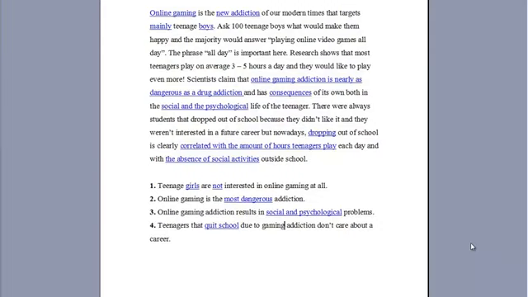There were always students that dropped out of school because they didn't like it and they weren't interested in a future career, but nowadays, dropping out of school is clearly correlated with the amount of hours teenagers play each day and with the absence of social activities outside school. Okay, what do you think it is? True, false, not given? Okay, and those of you who answered not given are right.